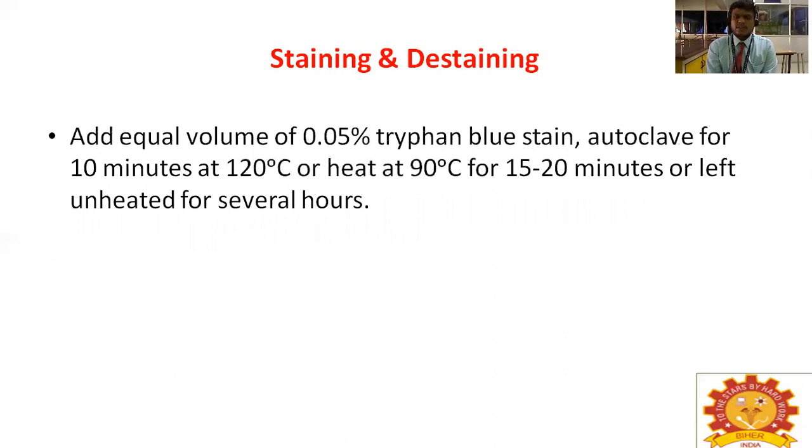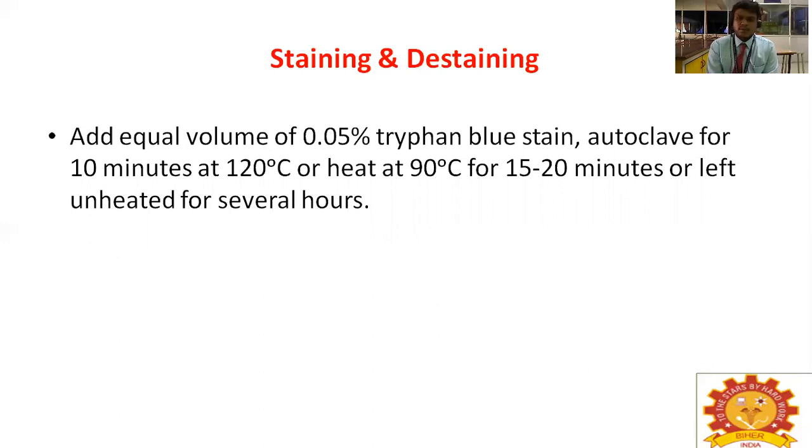After acidification, we should do the staining. If there is excess stain in the slide, only then you should do destaining. Destaining is not always necessary, and bleaching is not always necessary. If the brown color does not disappear, you should do bleaching, and destaining is used if you have applied too much stain. First, we will discuss staining.